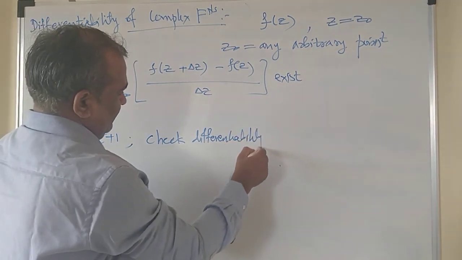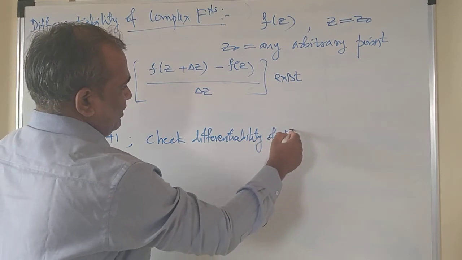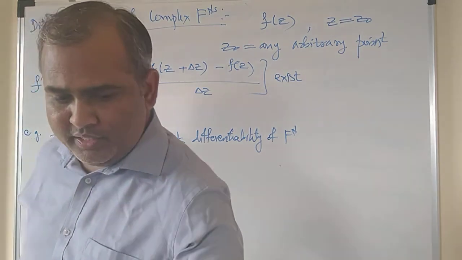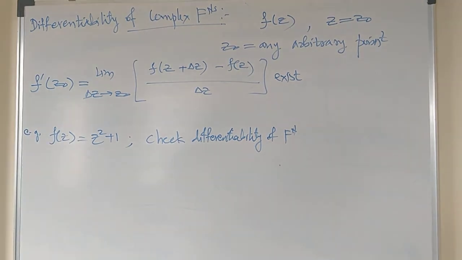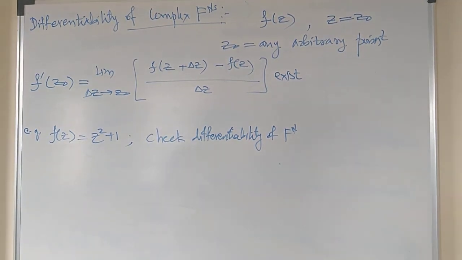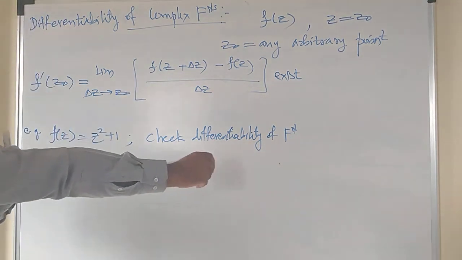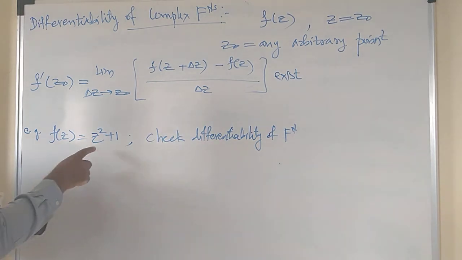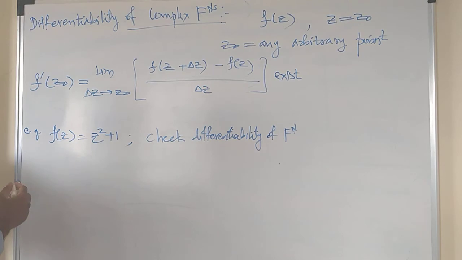In order to check the differentiability of the complex function, what we need to do is put the value of z equals z plus delta z in the function. So let us go ahead.